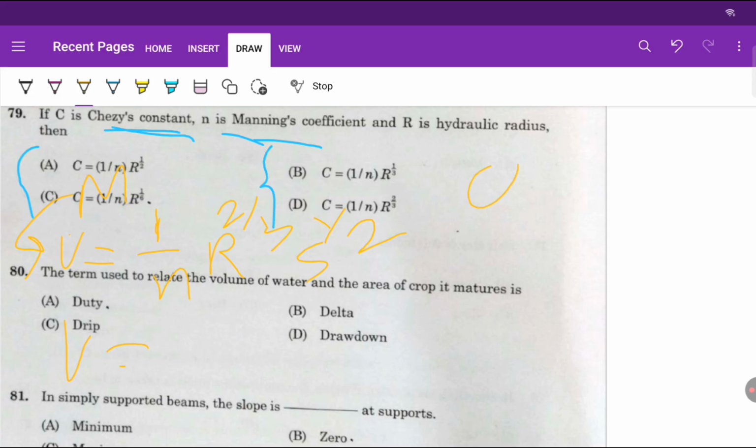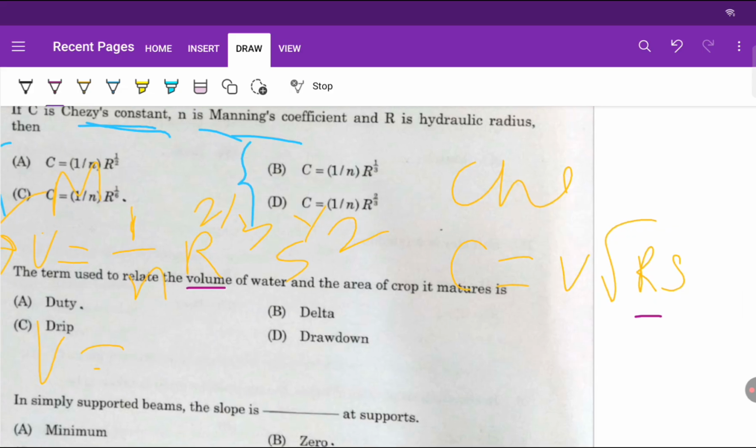And Chezy's is V is equal to C root of RS. Here R is denoted for hydraulic radius or hydraulic mean depth, and S is for slope.